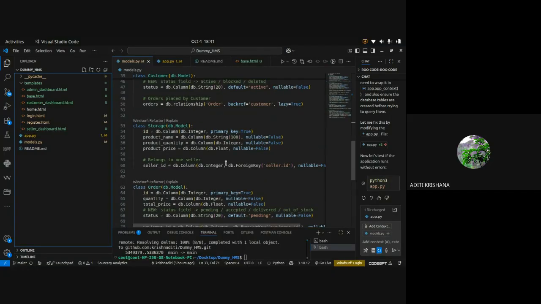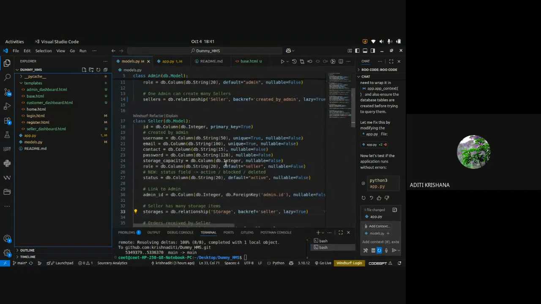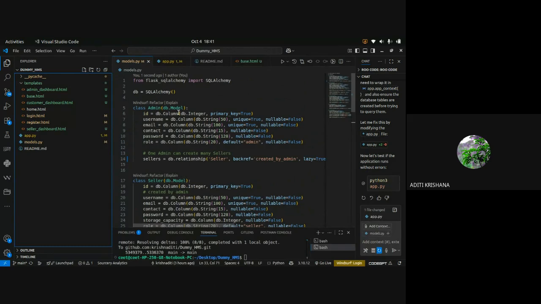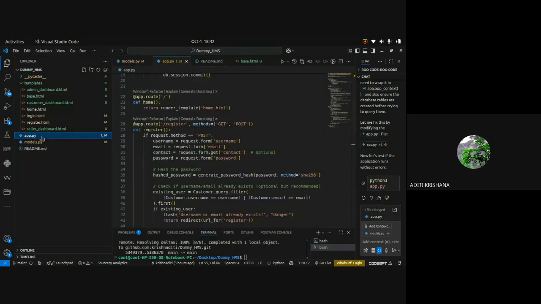So please give time and explore how I have established my models.py, and then you can work on designing your schema either on paper and then show it to me, or design it in your Notepad or in VS Code and then show me, and then you can proceed ahead. Okay.